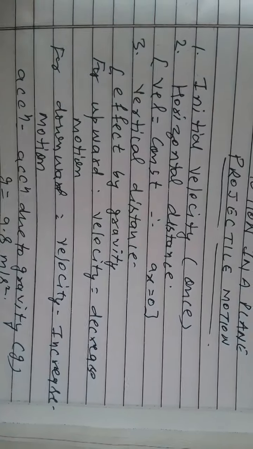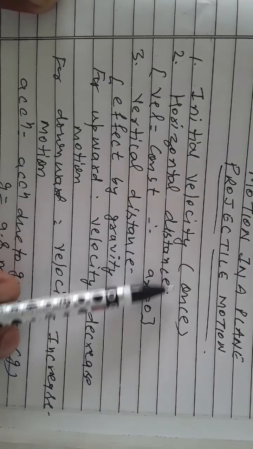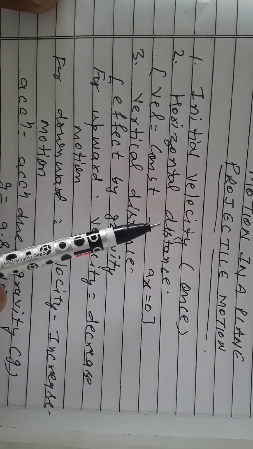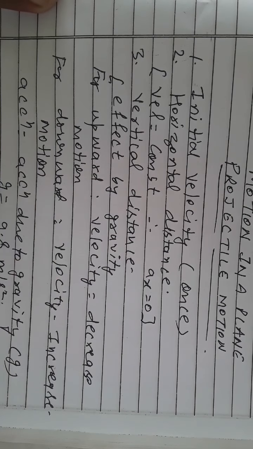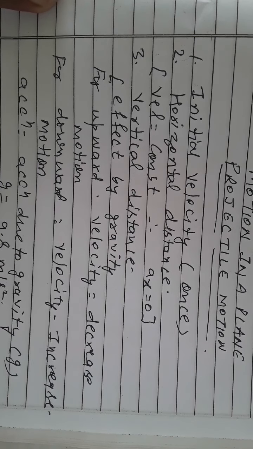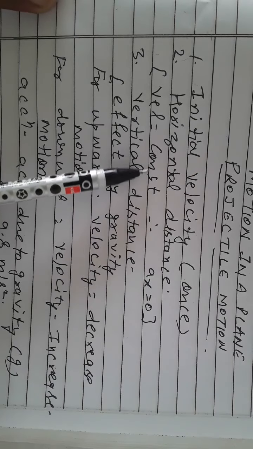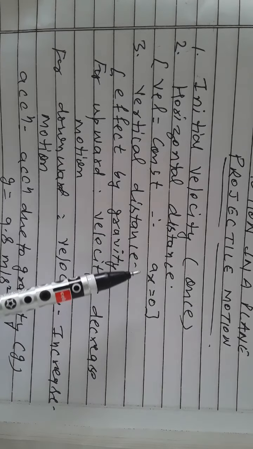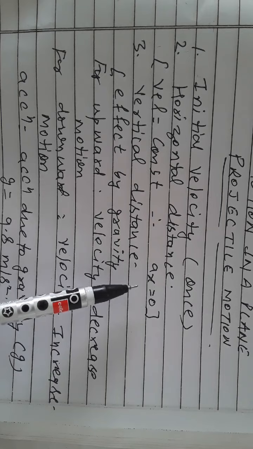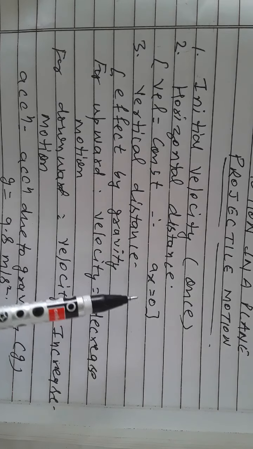Here you can see, if the initial velocity is given once and the object covers horizontal distance as well as vertical distance, then we can say that motion of the object is a projectile motion. Now you can see here that along the horizontal distance the velocity should be constant. It is a condition that along the horizontal the velocity should be constant. If the velocity is constant, then acceleration along the horizontal will be 0.